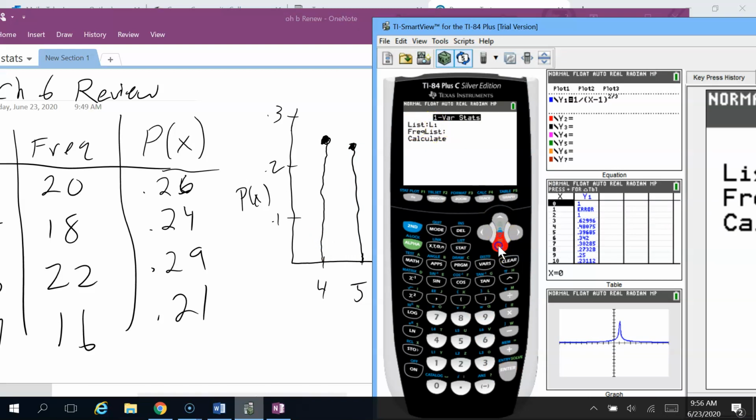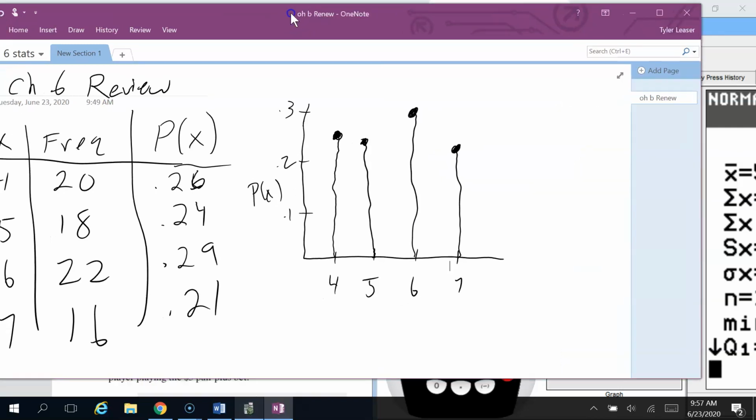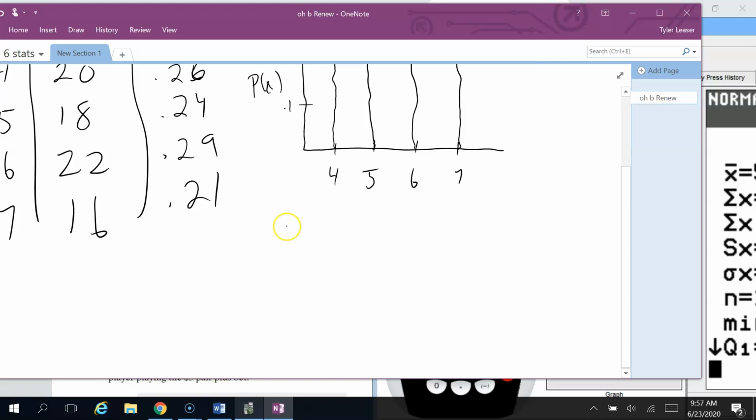So L1 is in the list. But we do have items typed into the second column. They're technically not frequencies, right? They're probabilities, but the calculator doesn't know any better. So make sure there's an L2 in the frequency list. Great. And so we get these numbers. We get this mean here, 5.45. So that is going to be the mean of the random variable. Notation-wise, the mean of the random variable, we write like this, mu sub x. So that was that 5.45.